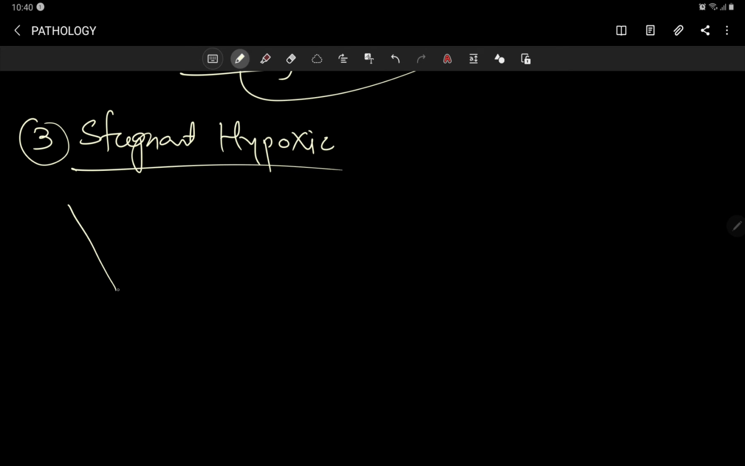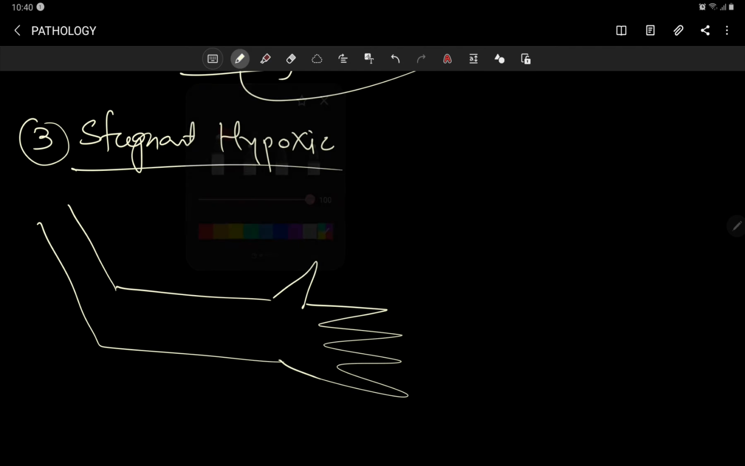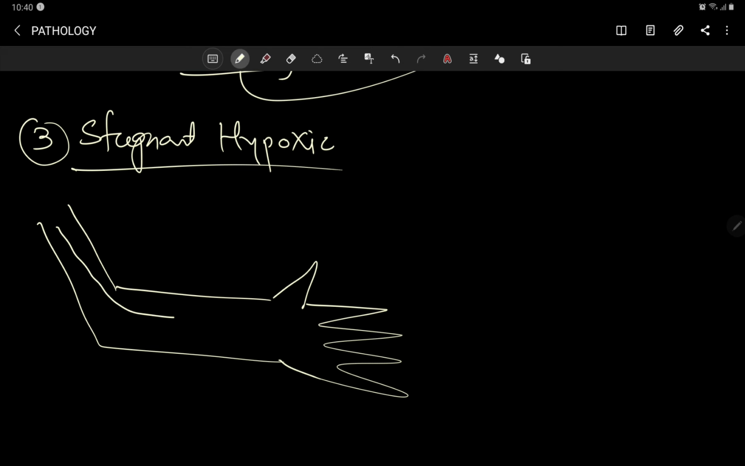Suppose this is the arm, and this is the finger. There is a blood vessel which is giving blood supply to these areas. But suppose I tie this person's hand on both sides, so tightly that the blood is not able to move now.